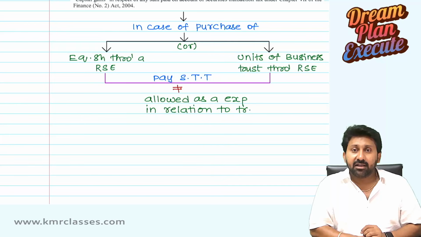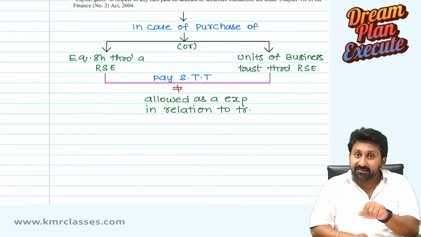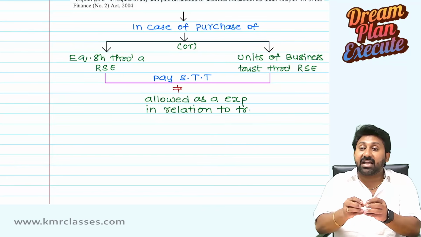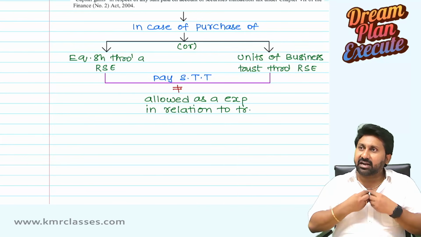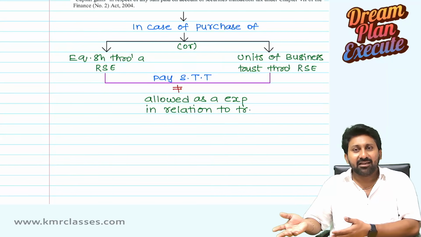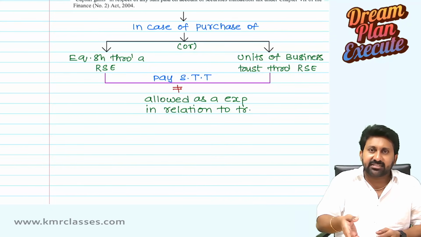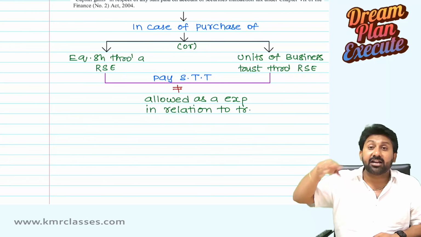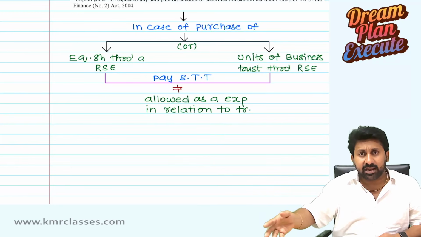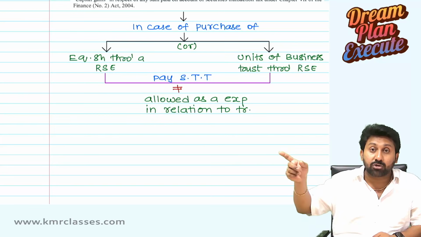Lecture 1 in that, and lectures 2, 3, 4 will also come. Along with Section 47, we are going to complete another 4 sections. So it's not just 47. Section 47 has a cluster impact where it attracts all other sections as well. We are going to discuss Section 50 and Section 55 subsection 2 clause AC when we are reading 47 itself. While reading Section 47, we are going to read Section 49 subsection 1, read with Section 49 subsection 4, read with Section 49 subsection 9. So we need not read those sections again when we go there, and that way we are going to save a lot of time when we discuss those sections independently.